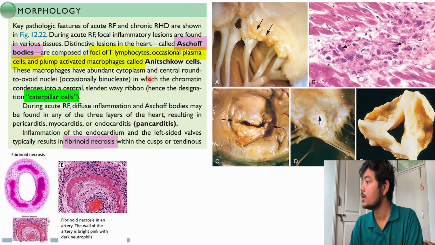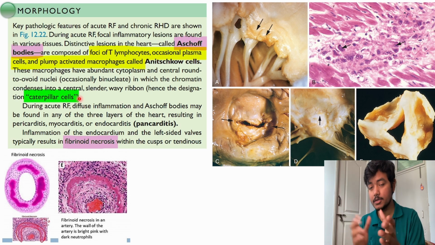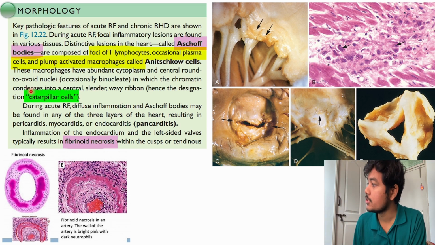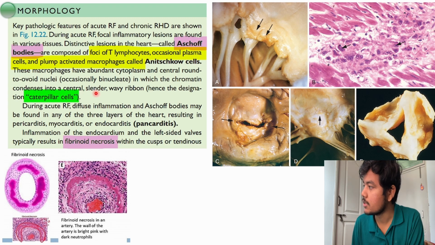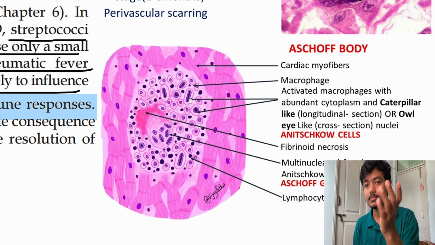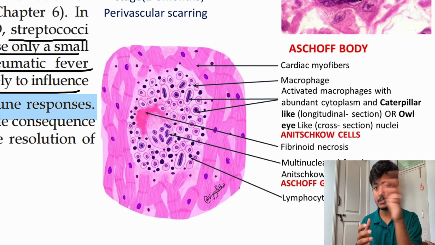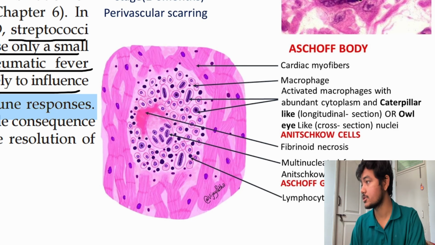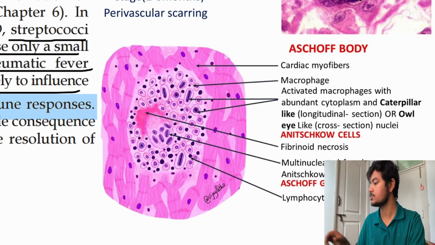In which the chromatin condenses into a central slender wavy ribbon, hence the designation caterpillar cell. Why do these caterpillar cells look like that? Because the chromatin, the DNA, the genetic material, condenses into a wavy ribbon-like structure, which looks like a caterpillar.